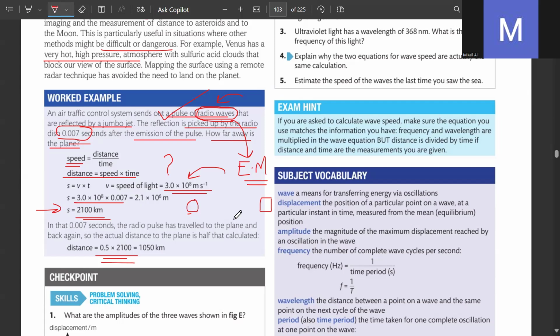This is the air control tower and this is the aeroplane. You sent a pulse, the pulse came back. So the time it needed was double, so the pulse traveled double the distance. Plane is only half of the distance far, क्योंकि बाउंस बैक होके वापस आ रही है. Students usually forget this step and they always finish their equation over here. Whenever it's an echo question, remember echo double distance होता है. आपने half करना distance को, then you'll know how far the plane actually is.